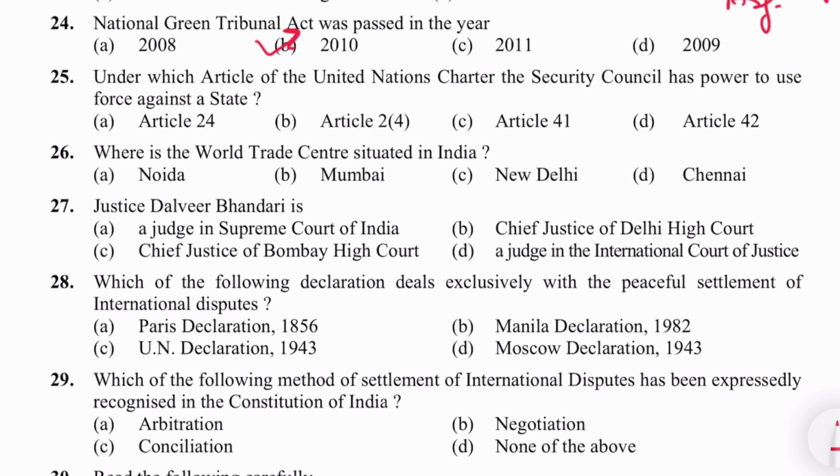Next is 25. Under which article of the United Nations Charter Security Council has power to use the force against the state? Article 42. D is the answer. Next is 26. Where is the World Trade Center in India? It is in Noida. A is the answer.